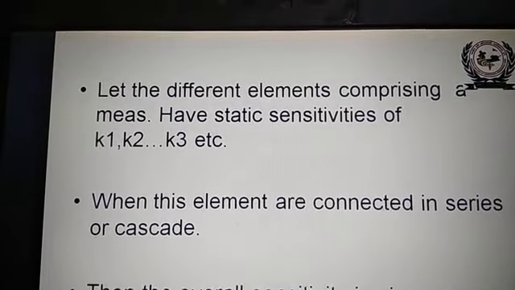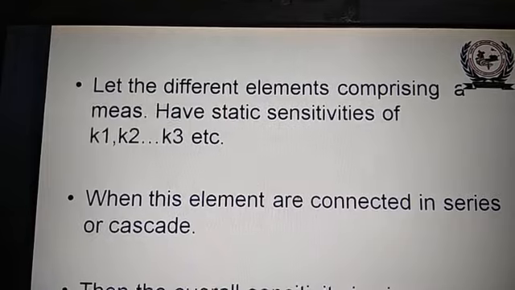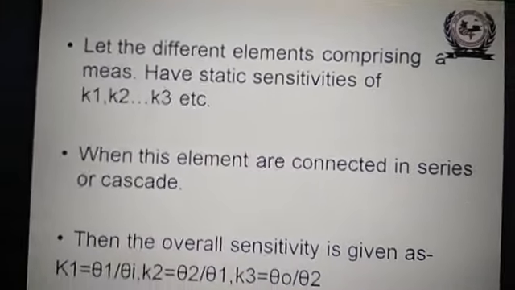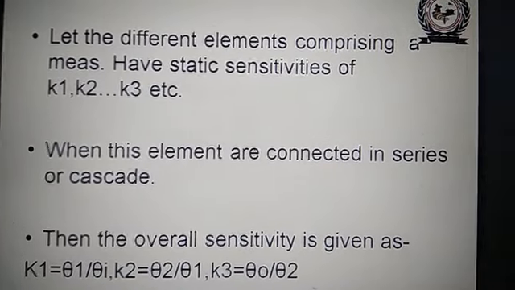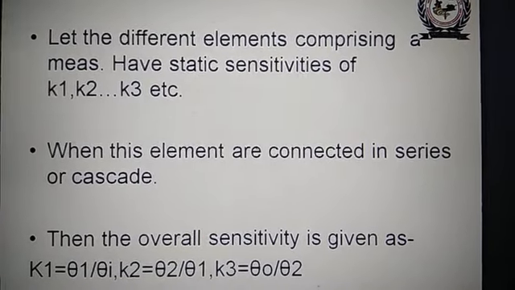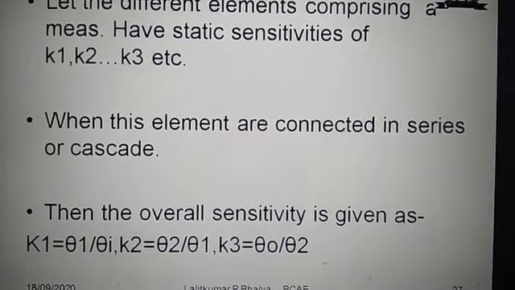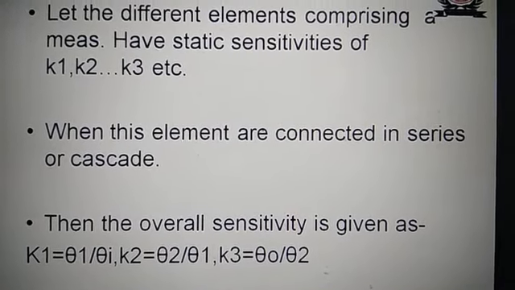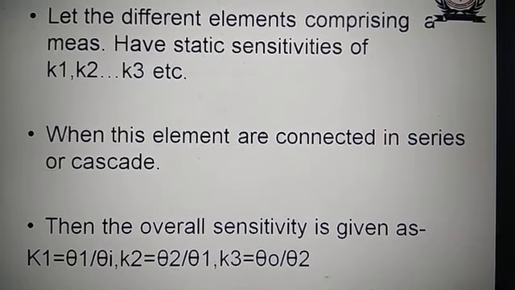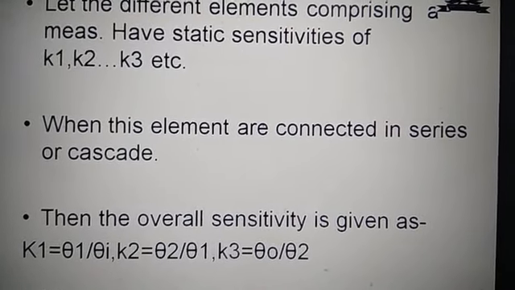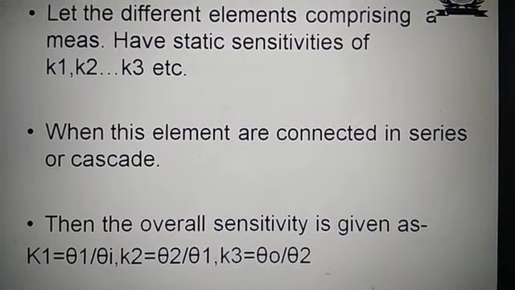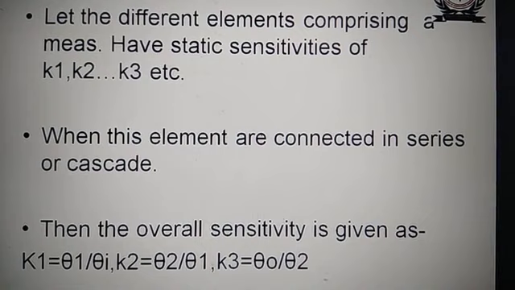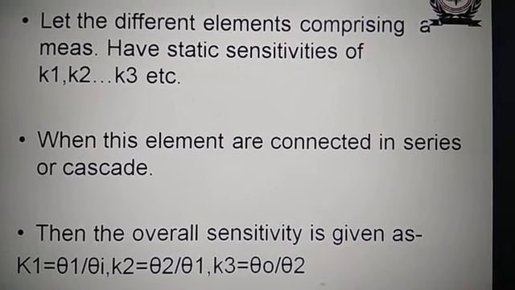Let the different elements comprising a system have static sensitivities of K1, K2, K3, etc. When these elements are connected in series or cascade, then the overall sensitivity is given as K1 is equal to theta 1 upon theta i, K2 is equal to theta 2 upon theta 1, K3 is equal to theta naught upon theta 2.